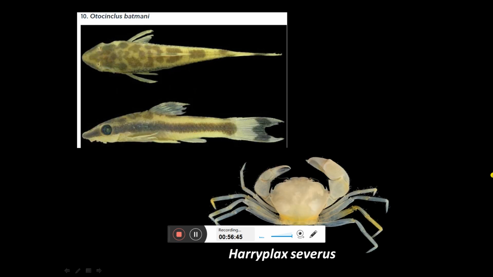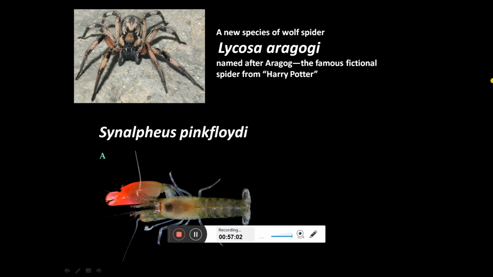Not only film stars, you can also go after your superstars or superheroes. This fish species is named after Batman because it has the symbol of Batman in its tail region. This crab is named after the Harry Potter series. This spider is named after Aragog, which was there in the Harry Potter movies. This beautiful shrimp species is named after the band Pink Floyd because it has a pink colored claw.